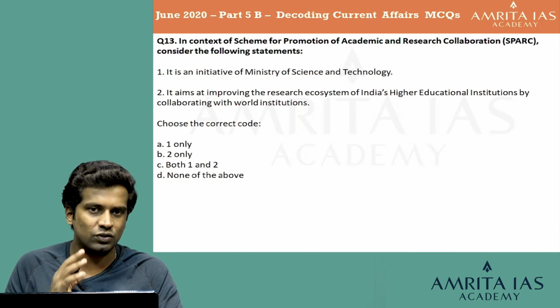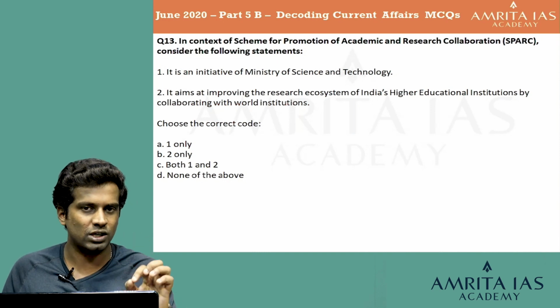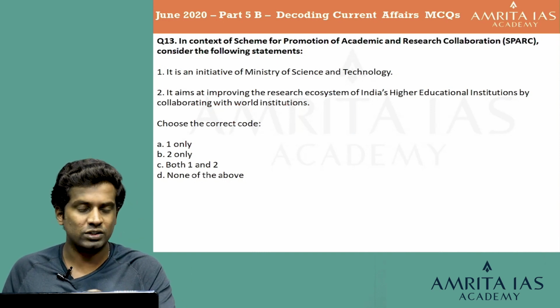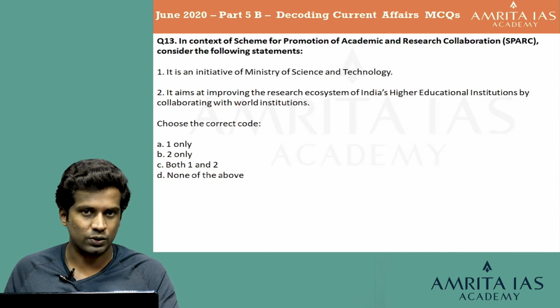Having a general sense of the major central ministries will definitely help you identify the correct scheme under the correct ministry. So I will definitely say the first statement is wrong. Then the options left are B, 2 only, and D, none of the above. So we managed to make a 50-50 elimination. Let's look at the second statement.